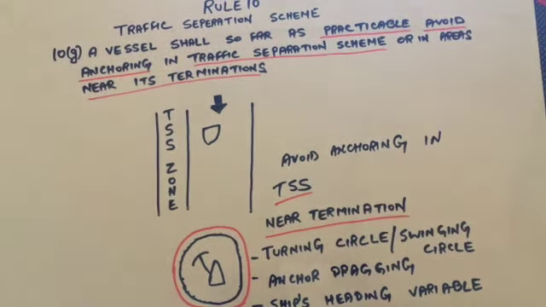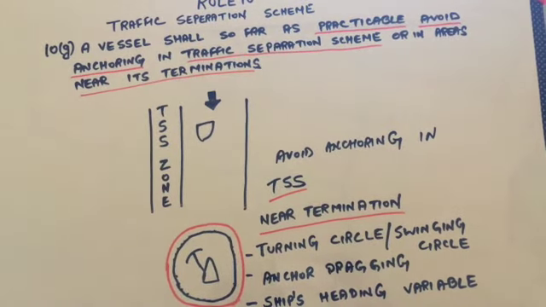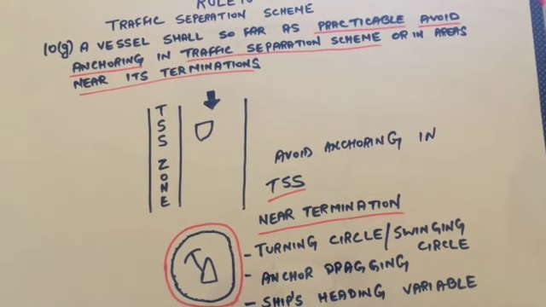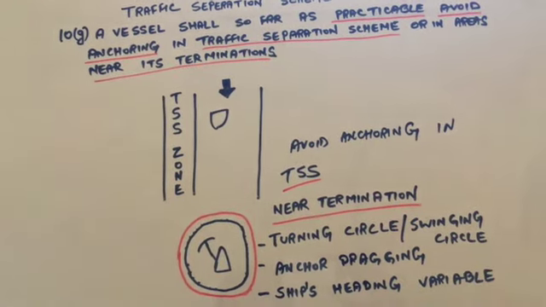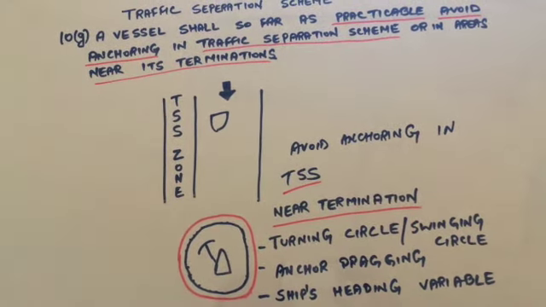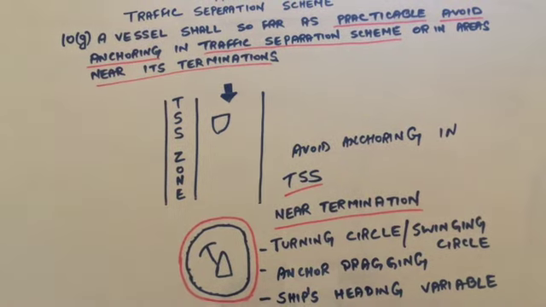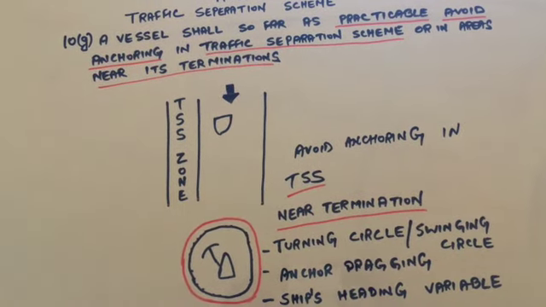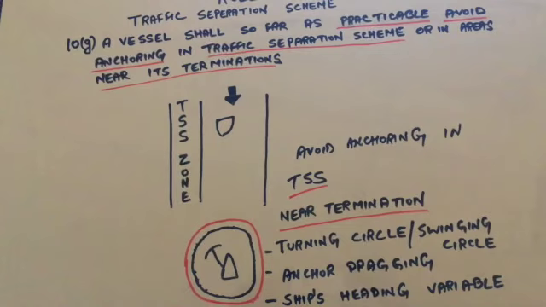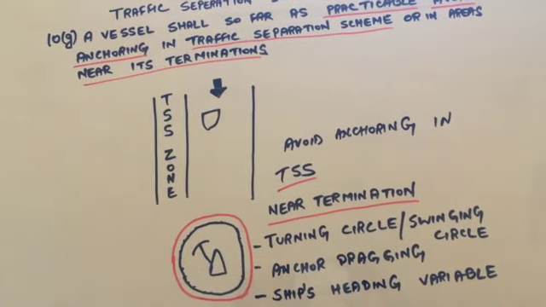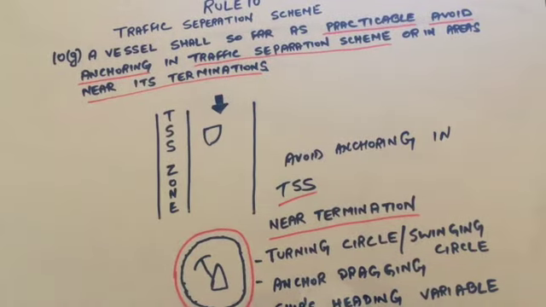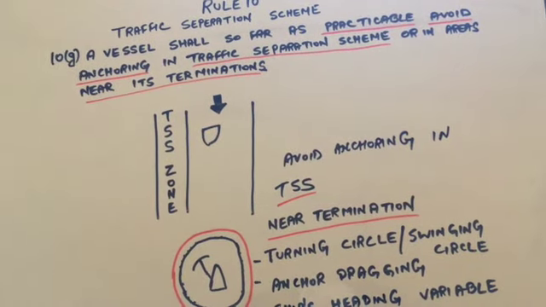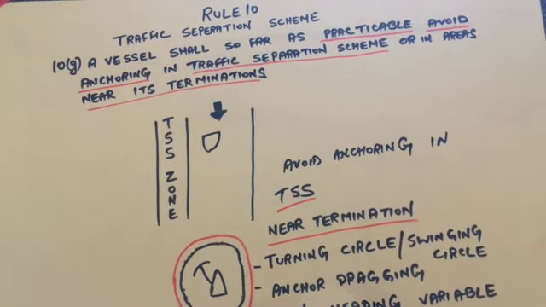Rule 10, Traffic Separation Scheme. This part is saying a vessel shall, so far as practicable, avoid anchoring in a traffic separation scheme or in areas near its termination. We have the TSS and the TSS course, that is the southerly course. Here the word "practicable" is used. So avoid anchoring in the TSS as well as near its termination.